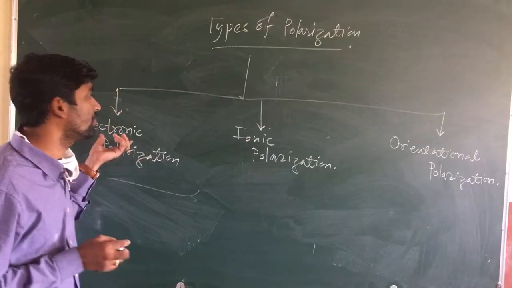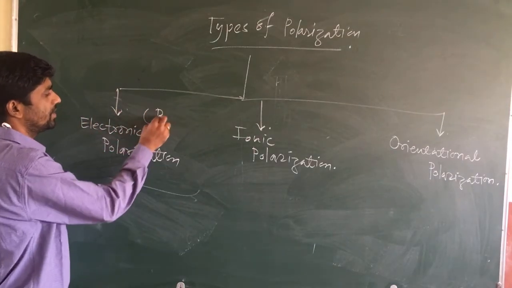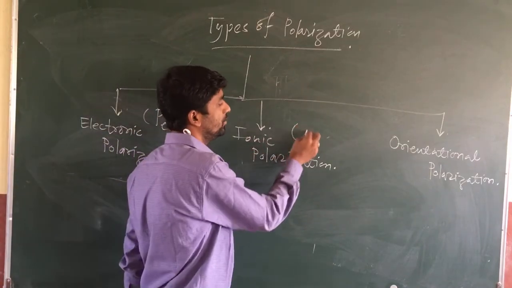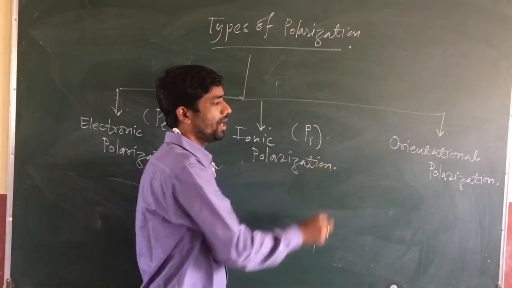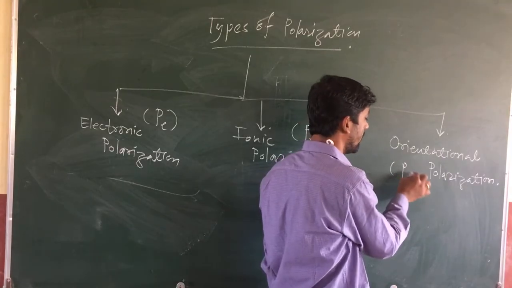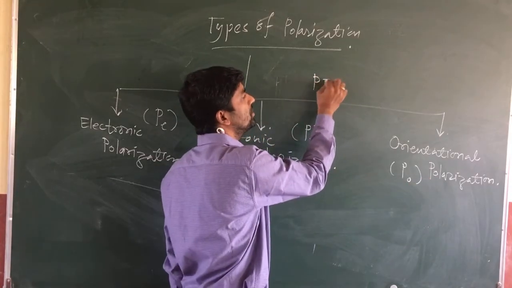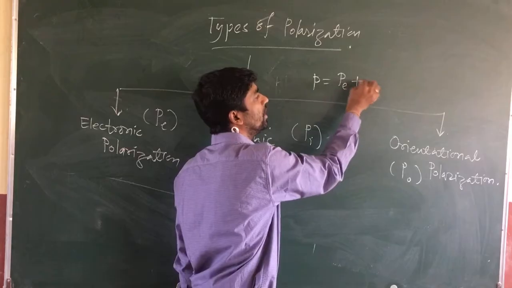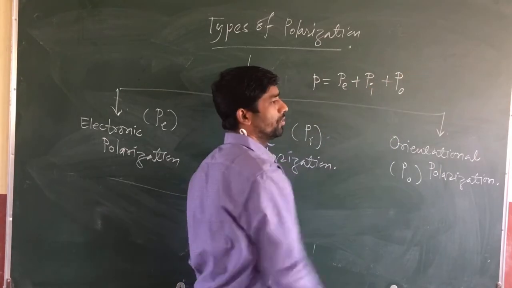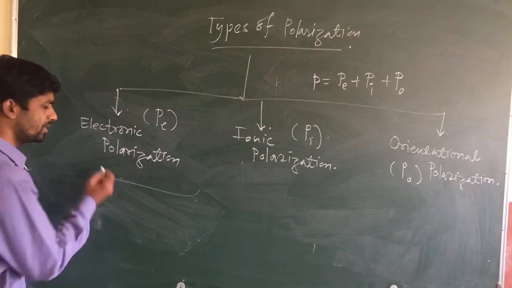So what is first? First is your electronic polarization. You can denote it as PE. Second is your ionic polarization, you can denote it as PI. And third is your orientational polarization, you can denote it as PO. So any polarization P is the sum of electronic polarization, ionic polarization plus orientational polarization. So what is meant by electronic polarization?